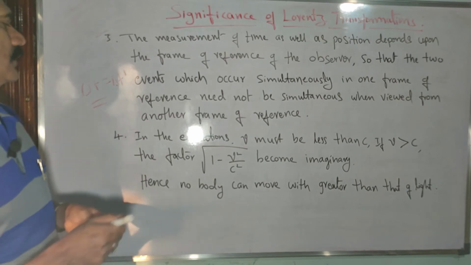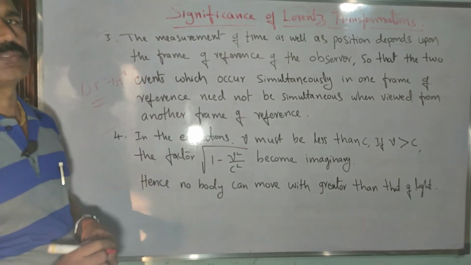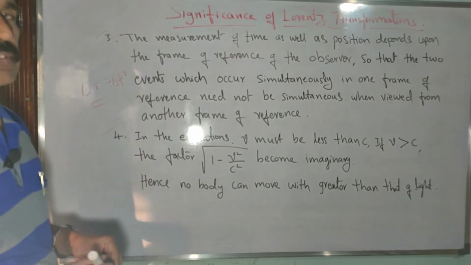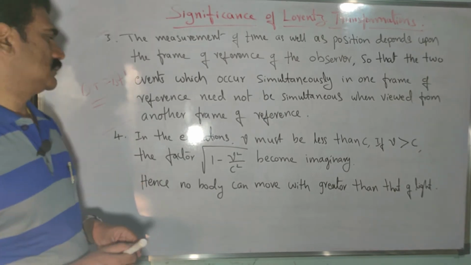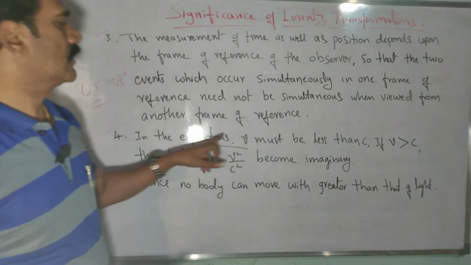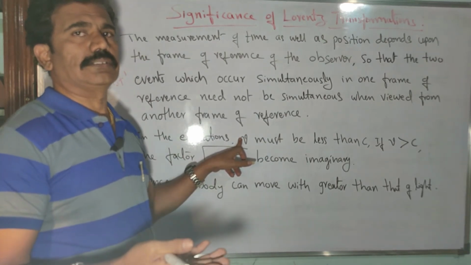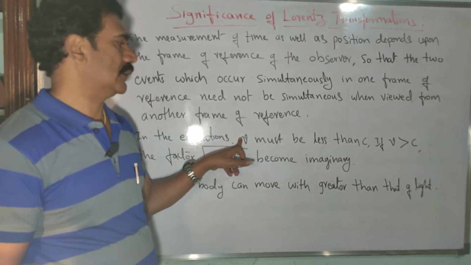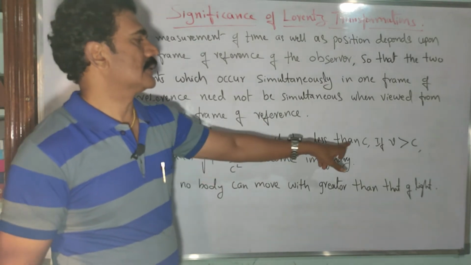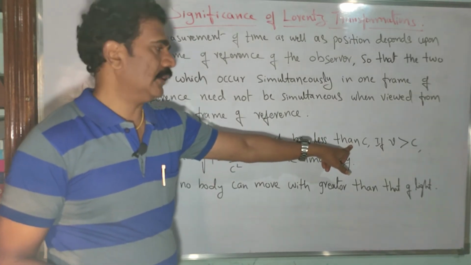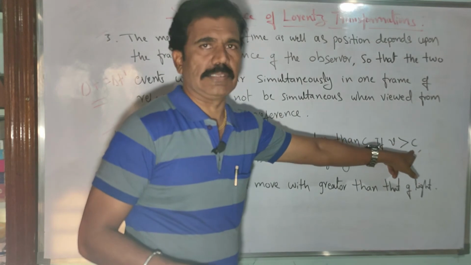The next importance of the Lorentz transformation concerns the velocity of the moving frame of reference. Suppose in the equations the velocity v is greater than c. Of course it is not possible, as we told already, it should be less than c. Suppose v is greater than c, what happens?